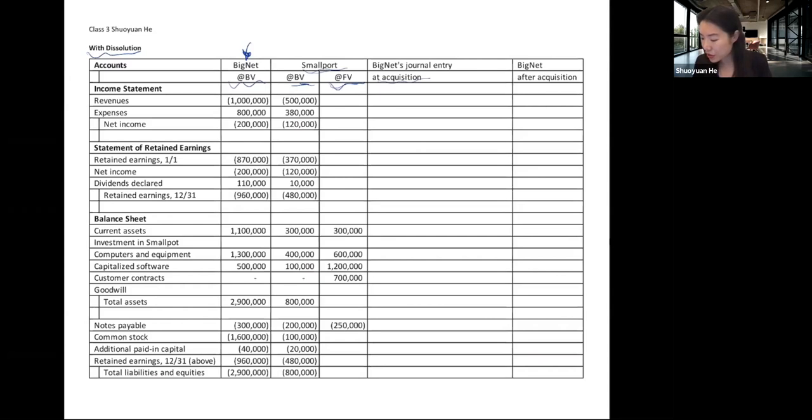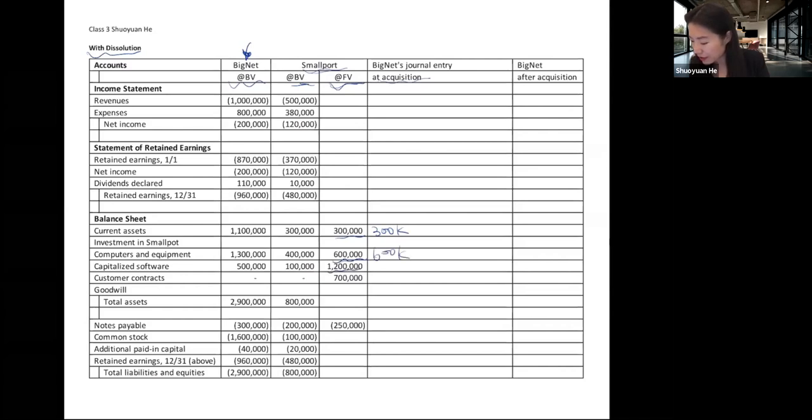Big Net is going to debit current asset for 300,000. Debit computer and equipment for 600,000.